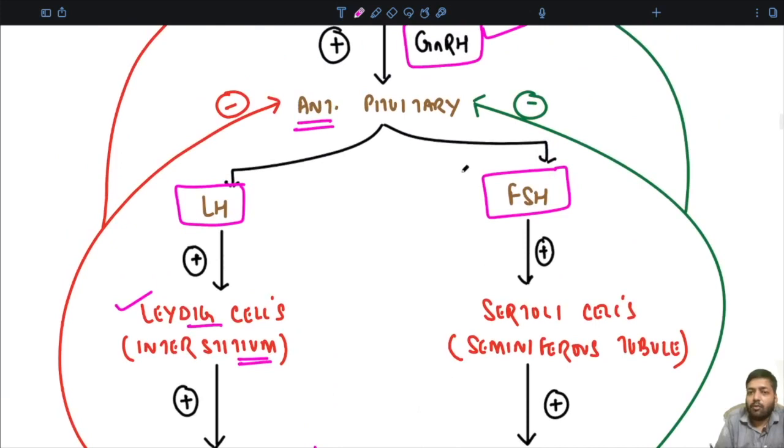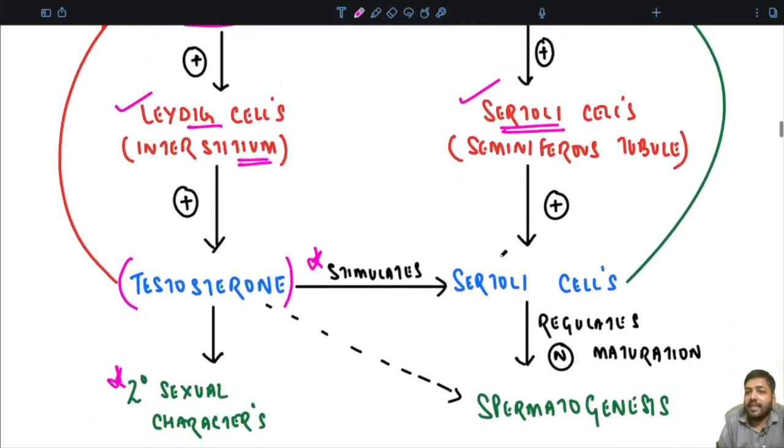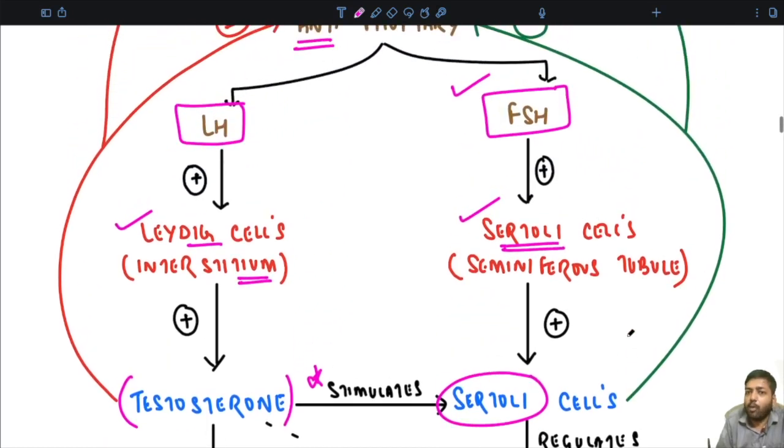Likewise, we have the FSH, the follicle stimulating hormone, which stimulates the Sertoli cells present in the seminiferous tubules. Once they are stimulated, they regulate the normal maturation of the sperms. So, they also help in the process of spermatogenesis. I hope this point is very clear.